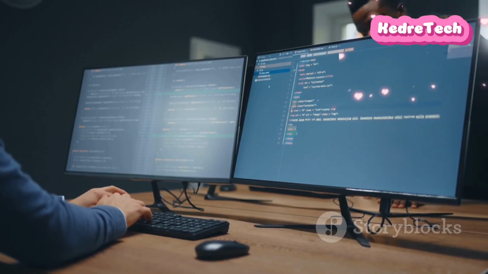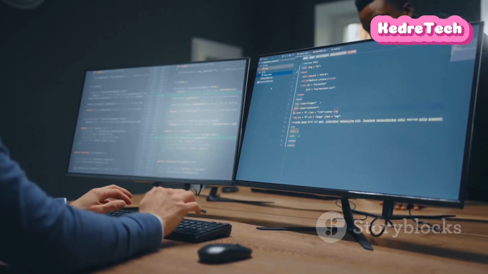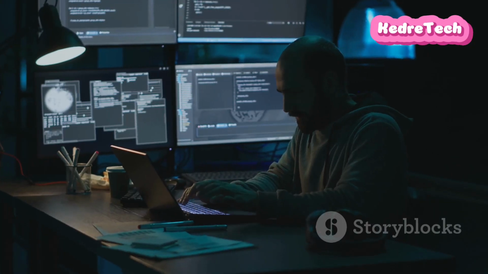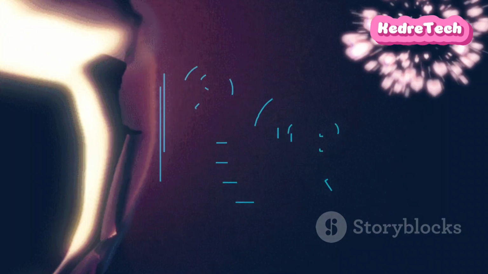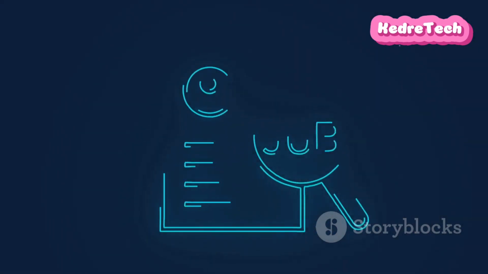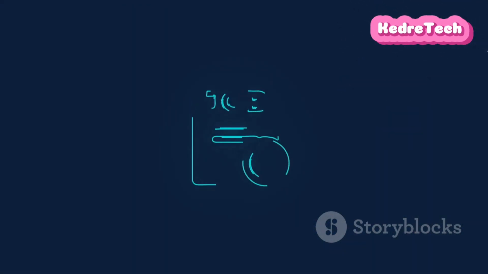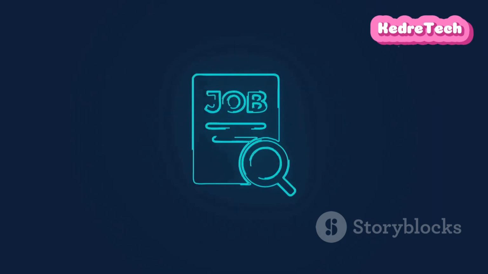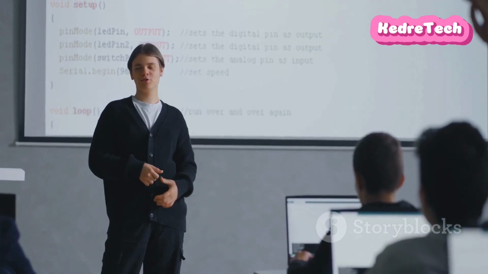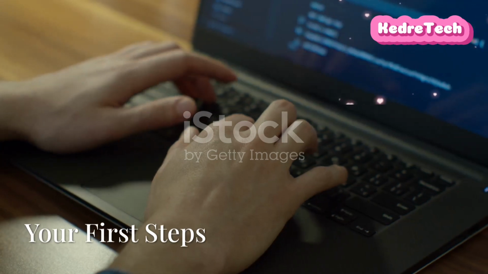Want to build websites or analyze data? Python can do it. Python is used for web development, data science, machine learning, and more. Learning Python opens up many career opportunities. With its growing popularity, Python skills are in high demand across industries. Ready to dive in? Let's explore the exciting world of Python programming.